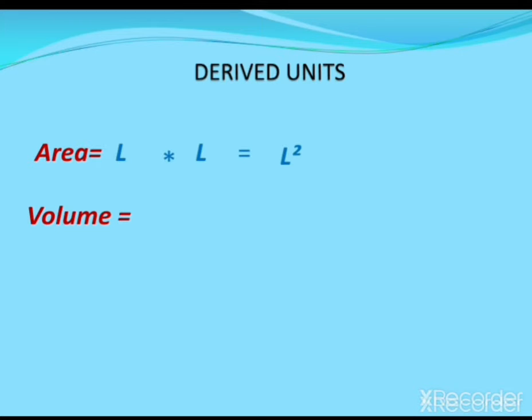Suppose we have to measure the volume of an object. To find out the volume of an object, we have to know its length, breadth and height. These length, breadth and height are also basically units of length. Therefore we have to use the fundamental unit length 3 times to find out the volume of an object.